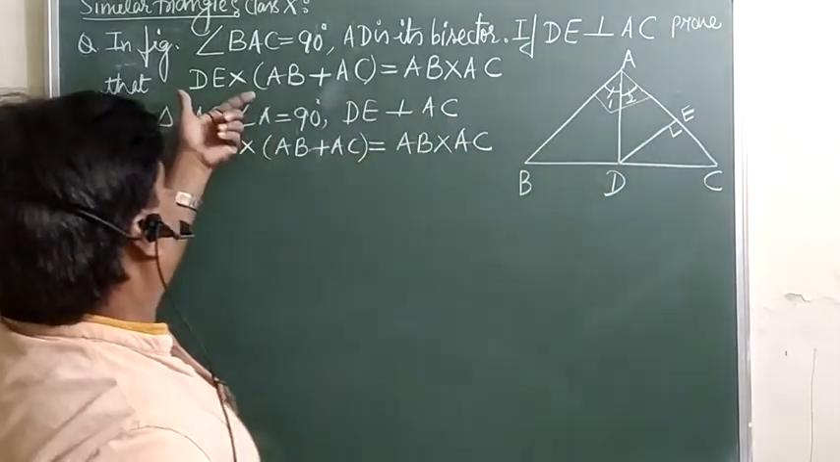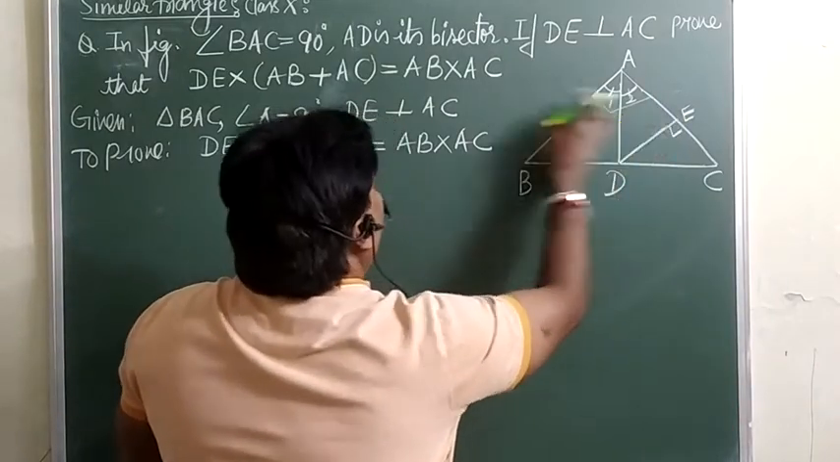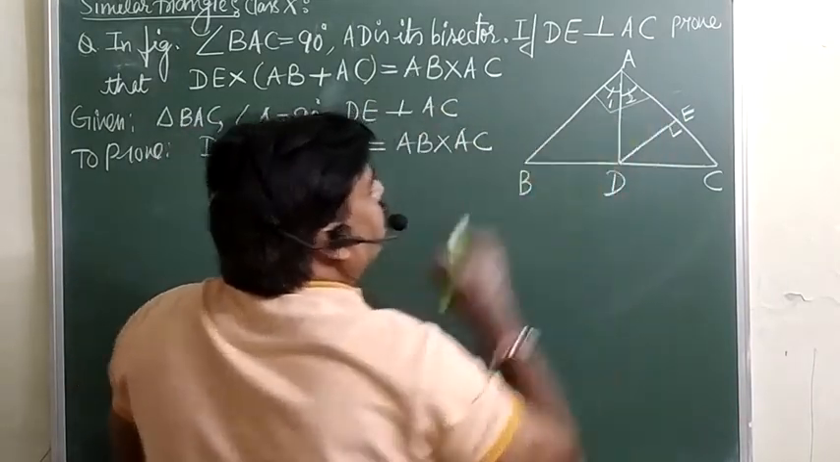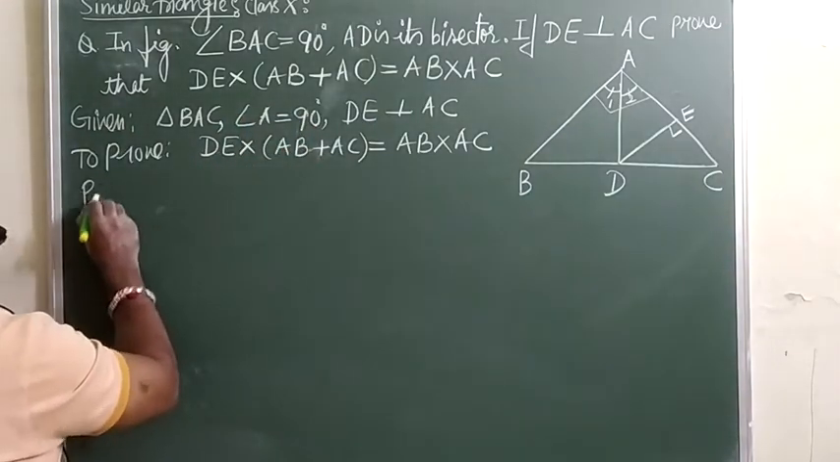We are supposed to prove that DE into the sum of these two sides, AB plus AC, is equal to AB into AC. This is the information that is given. We want to prove this one. So look here. Now the proof is here.